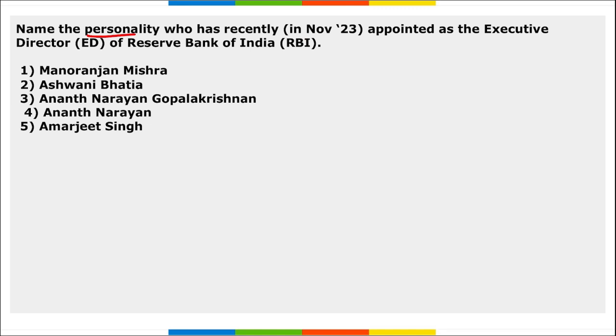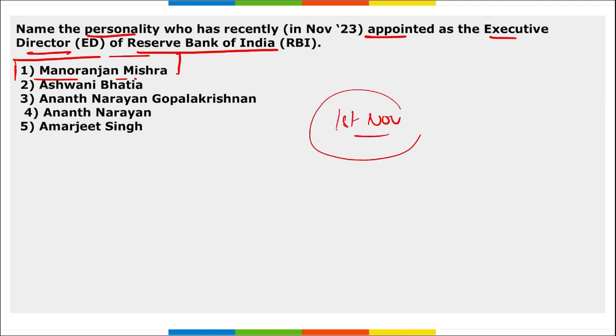Next, name the personality who has recently been appointed as the executive director of RBI. Who has been appointed as the executive director? Manoranjan Mishra has been appointed as the executive director with effect from 1st of November. Right? And here, Manoranjan Mishra will oversee 3 departments that are enforcement, risk monitoring and external investment operations.